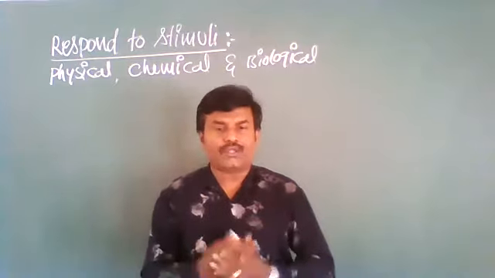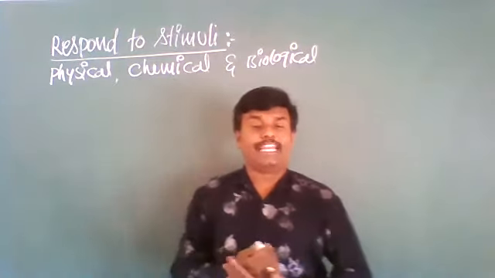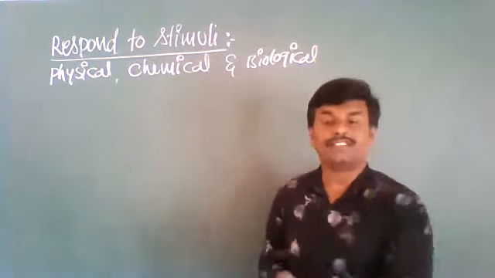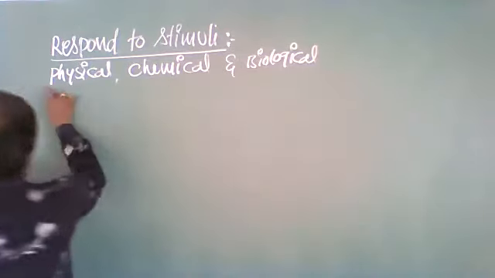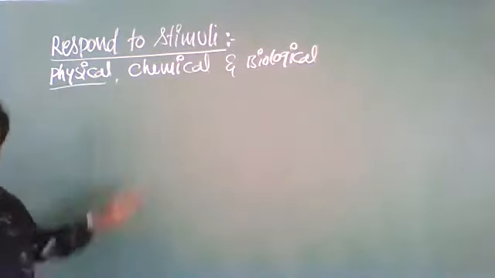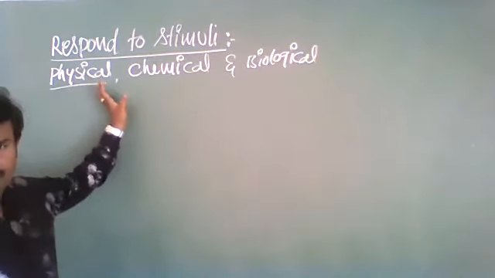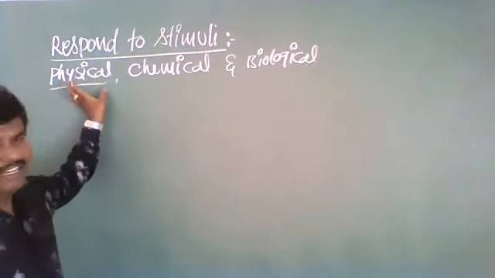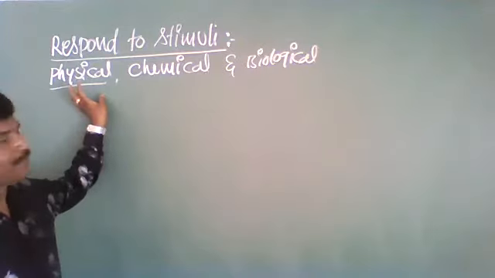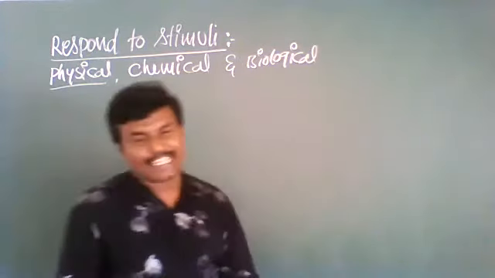At that moment, those organisms respond to the environment. Those responses could be physical, chemical, and biological responses.